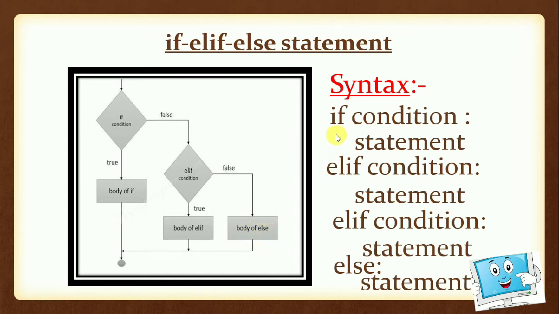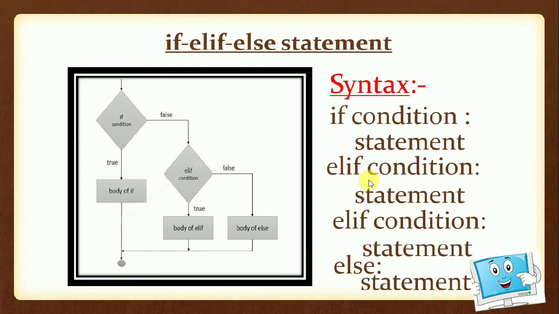The syntax is if condition statement. If this condition is true, then this statement will be executed and no other statement will be checked. But if this condition is false, then it will go to this elif condition. If this condition is true, then the statement corresponding to this elif will be printed. Then the else part and the other elif conditions will not be checked. But if this is false, then it will move on to the next elif. So the elif conditions will be checked as long as they go on becoming false.